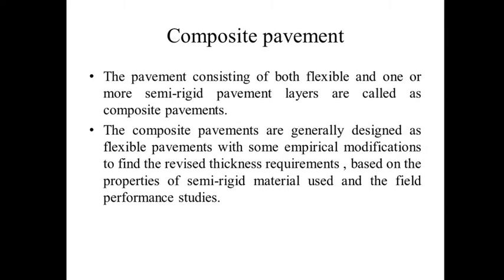Next is the composite pavement. A pavement consisting of both flexible and one or more semi-rigid pavement layers is called composite pavement. That means the pavement consists of both types of layers, the flexible and the semi-rigid. A combination of both pavements is called composite pavement. Composite pavements are generally designed as flexible pavements with some empirical modifications to find the revised thickness required, based on the properties of the semi-rigid material used and field performance studies.